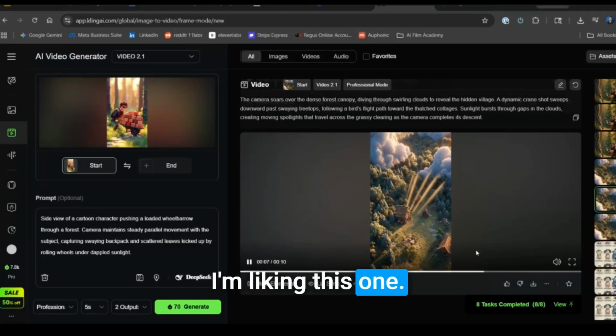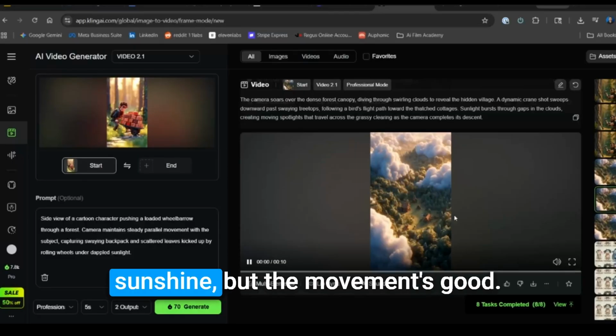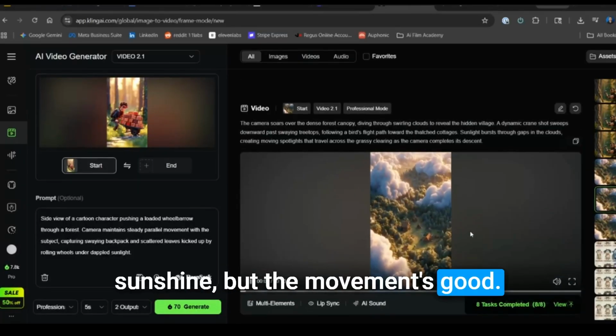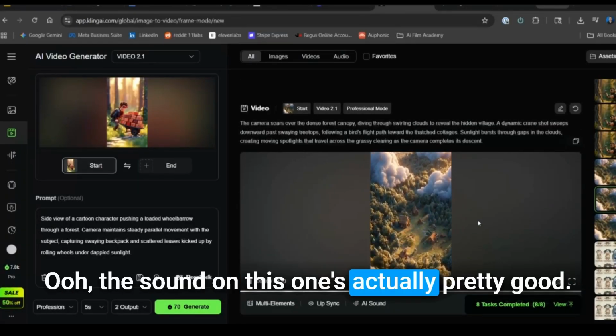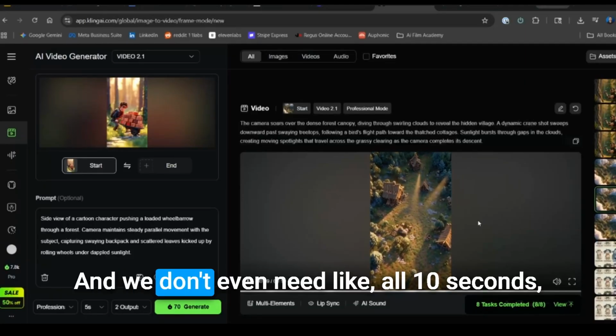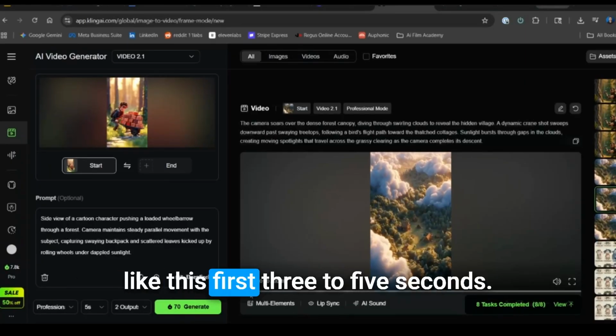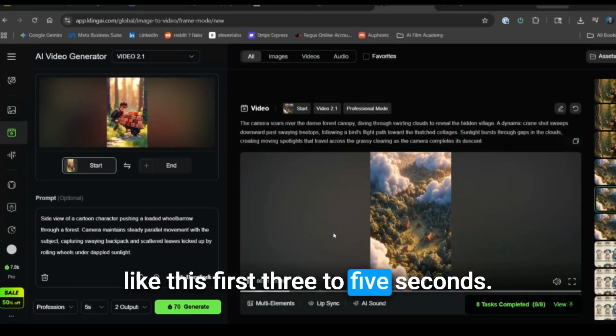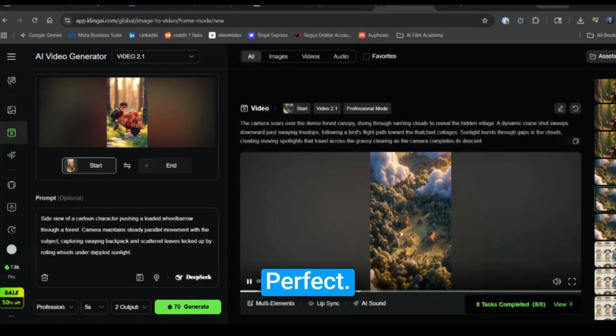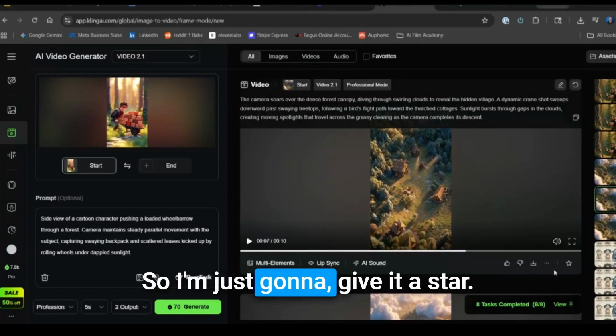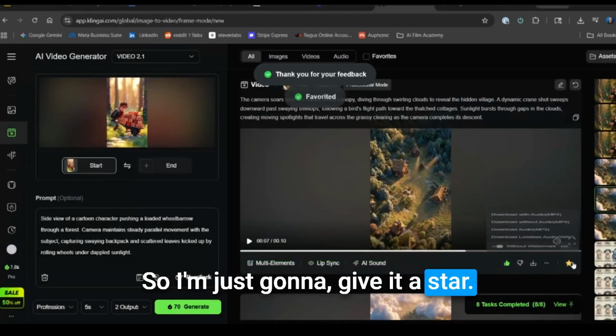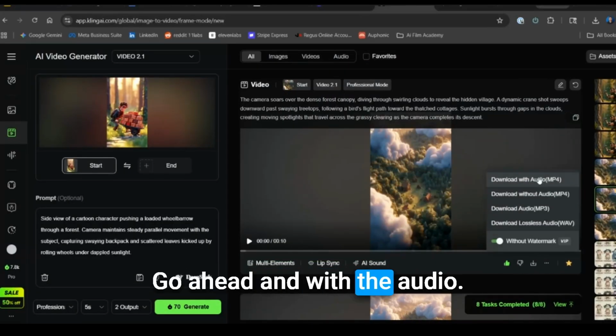I'm liking this one. Don't love the random rays of sunshine, but the movement's good. Ooh, the sound on this one's actually pretty good. Okay. And we don't even need all 10 seconds. Like this first 3 to 5 seconds, perfect. So I'm just gonna give it a star. You go ahead and with the audio.